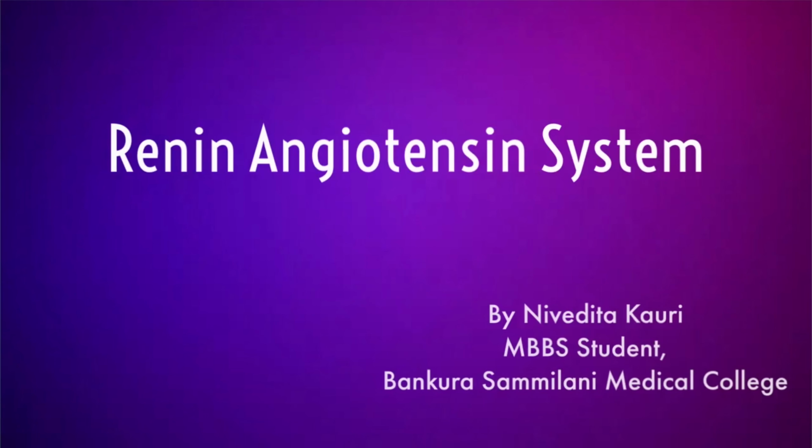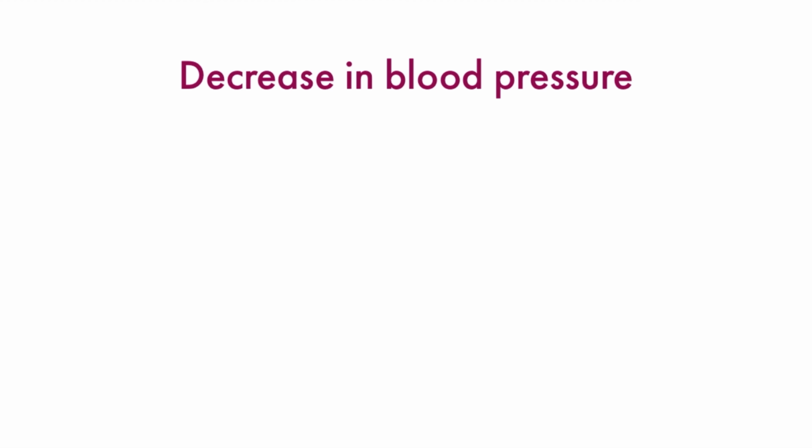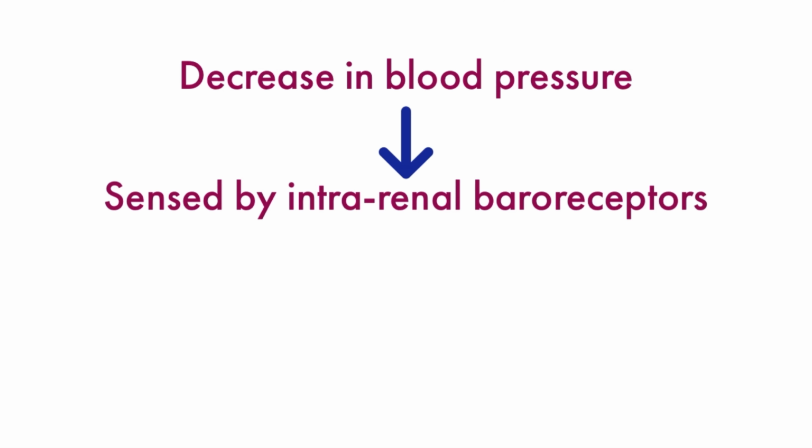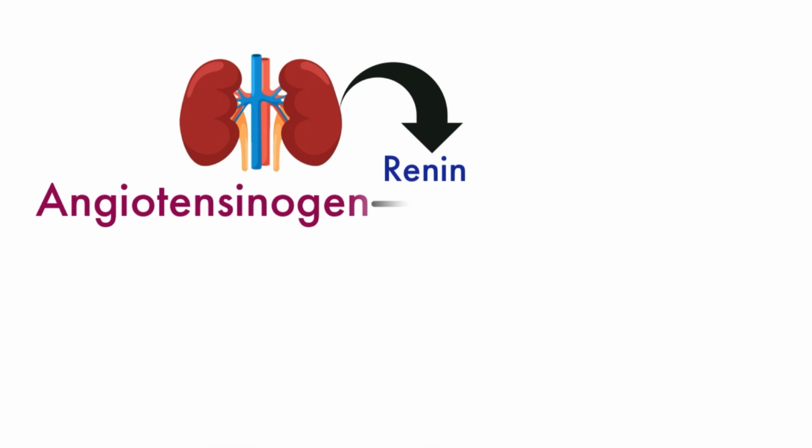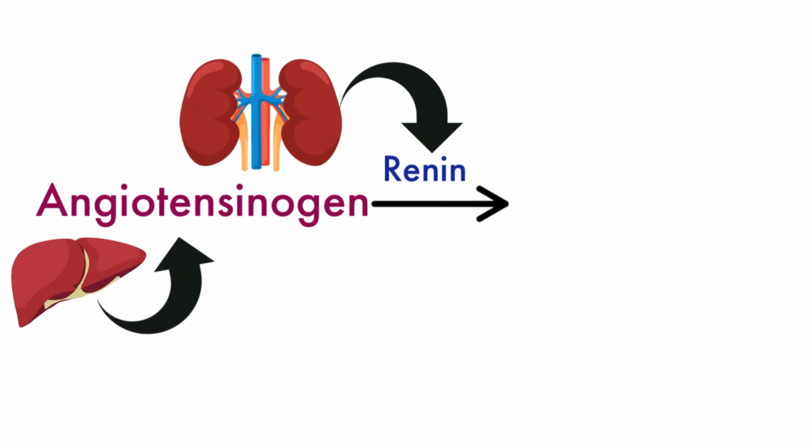Let us have a brief idea about the renin-angiotensin system. When blood pressure decreases, it is sensed by the intrarenal baroreceptors. We have the juxtaglomerular cells as the intrarenal baroreceptors. In response to low blood pressure, the JG cells release renin. Renin acts on angiotensinogen, a protein synthesized by our liver.